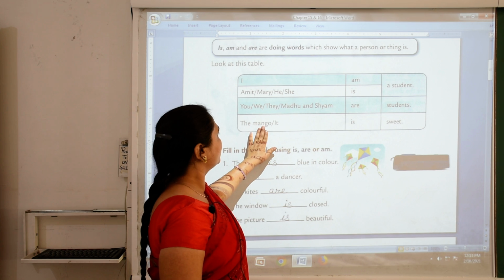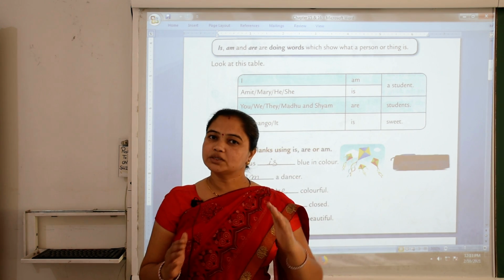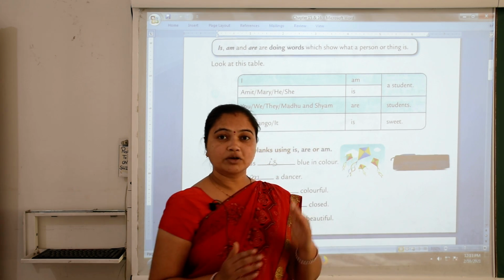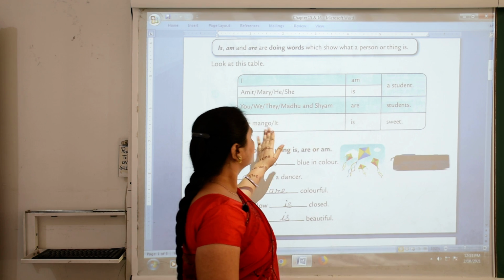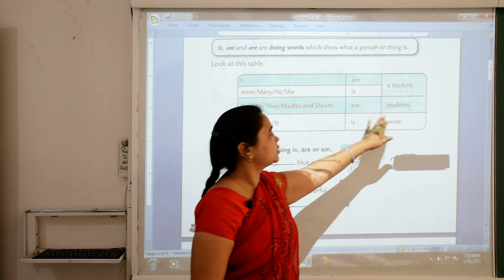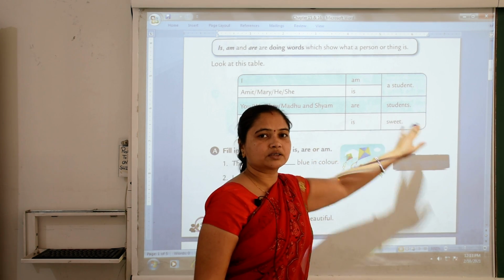The mango and it. Mango is a singular naming word and it is a singular word. So we use is with mango. The mango is sweet. It is sweet.